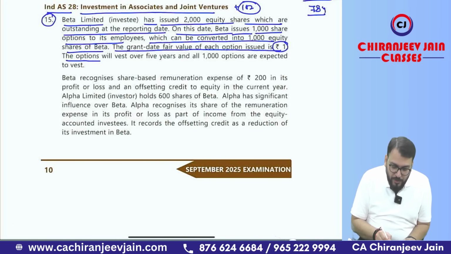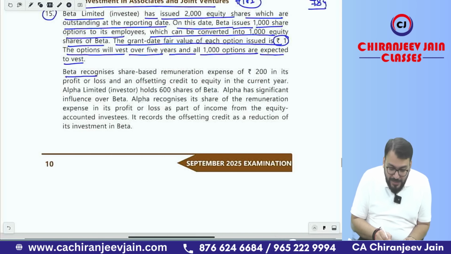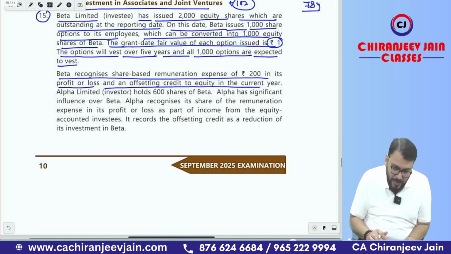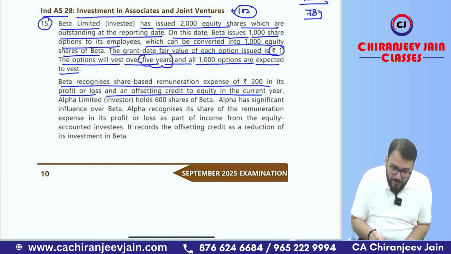Okay. The options will vest over 5 years, and all 1,000 options are expected to vest. So all the options will vest. Beta recognized share-based remuneration expense of 200 in its profit and loss account with an offsetting credit to equity in the current year. Means what they are saying, the expense. So how much will the expense be, because it will vest over 5 years? It is a 5-year vesting period. So what is 1,000 options into 1?